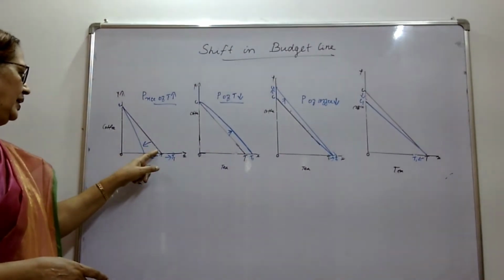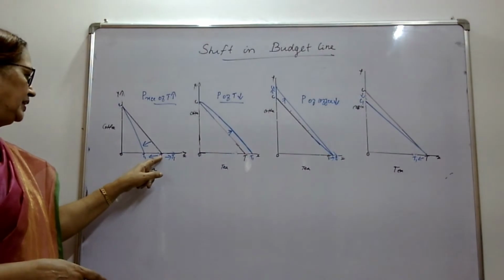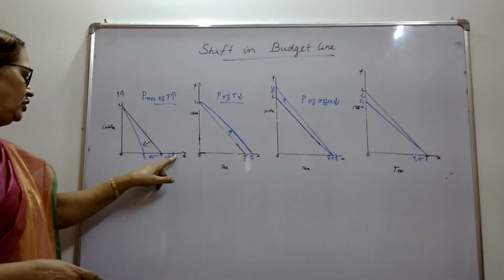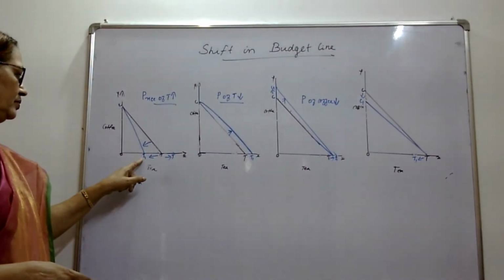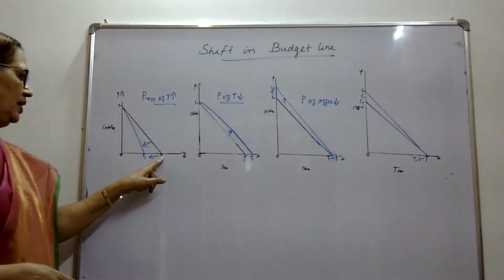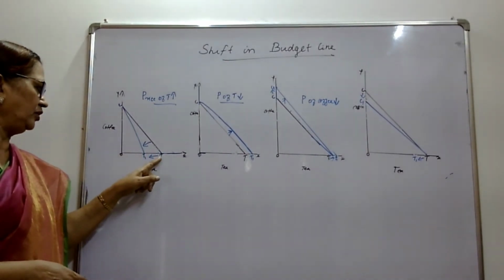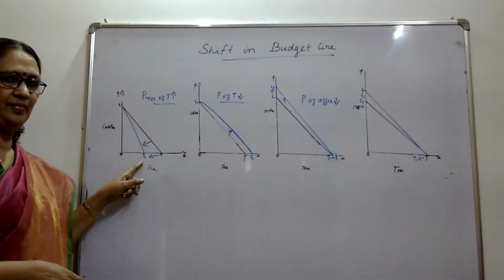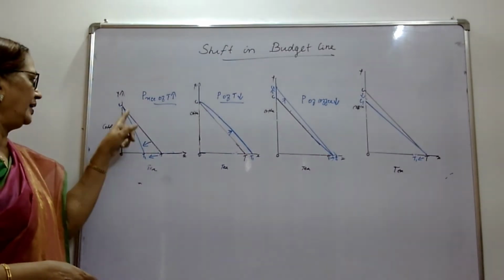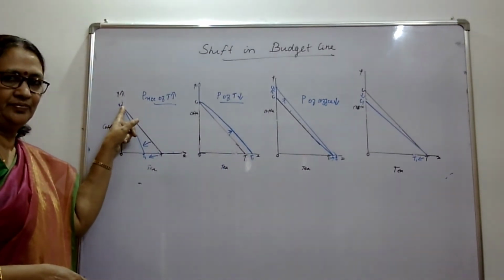So, the consumption of tea will decrease from T to T1. Maybe it was 6 units, now it has come down to 5 units. And the consumption of coffee remains the same.